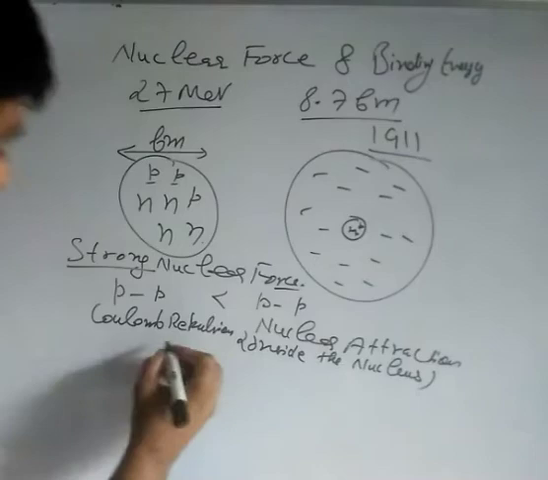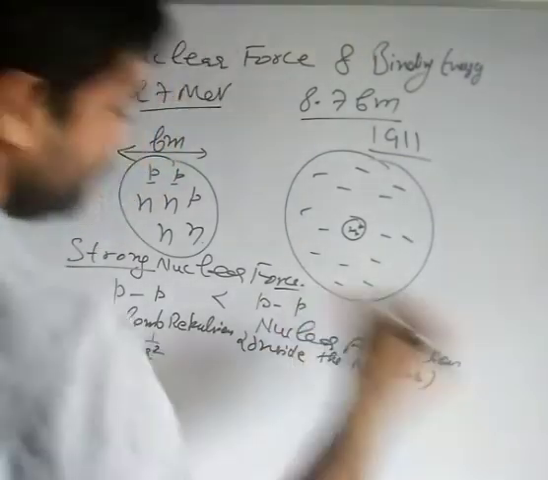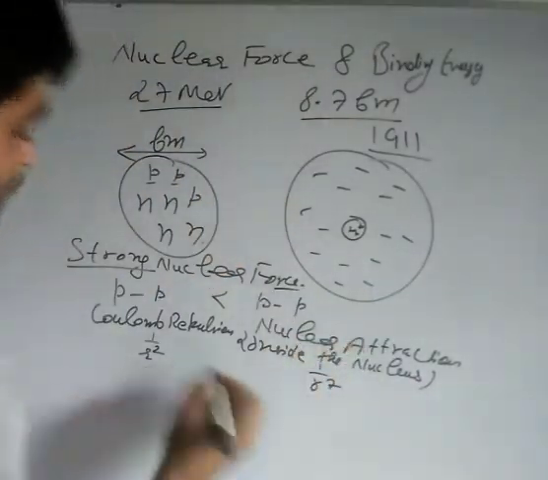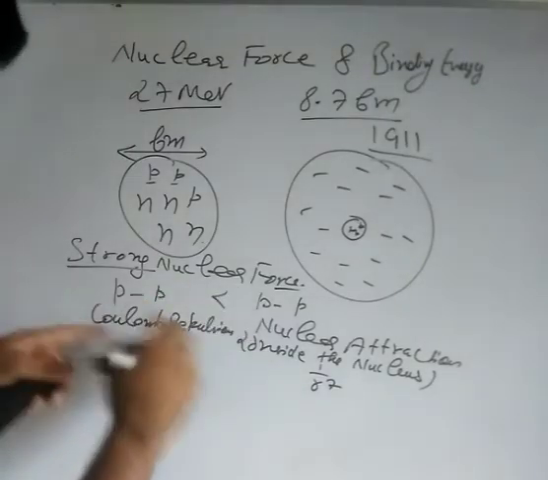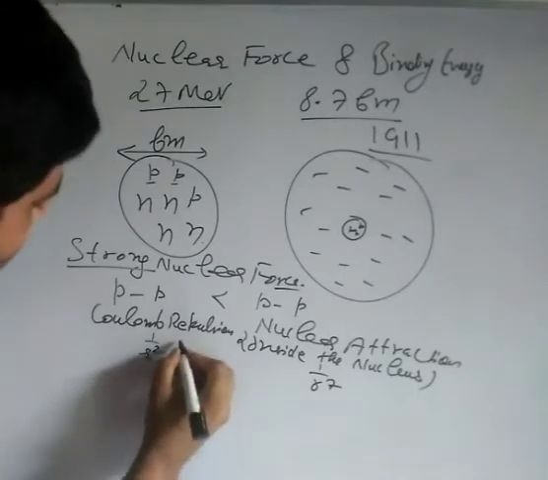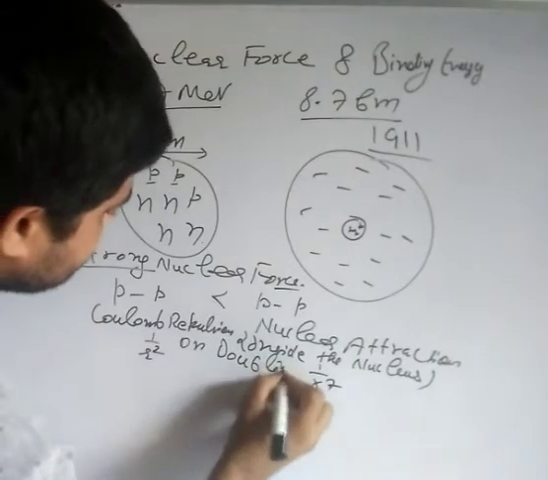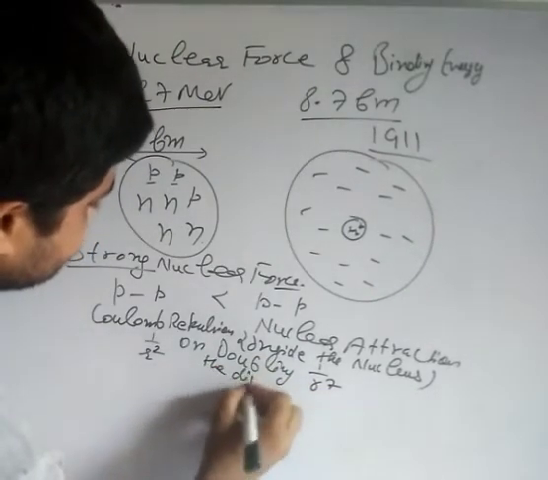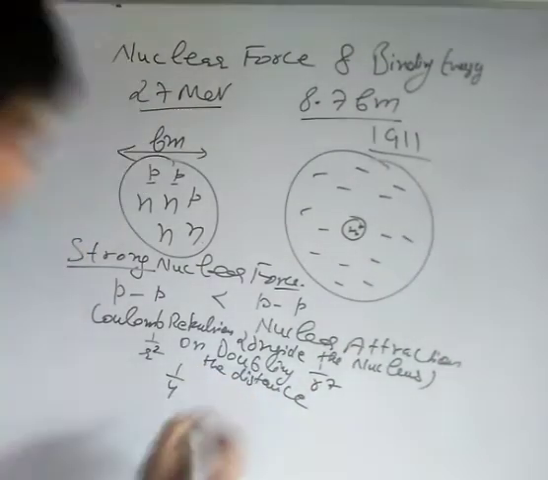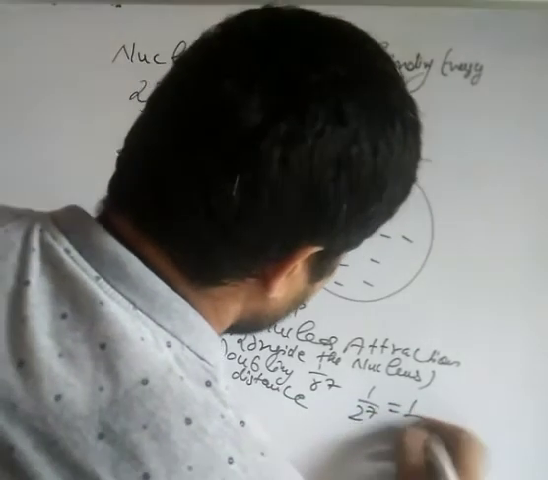It is because the Coulomb repulsion varies as 1 by r squared, and the nuclear force goes as 1 by r to the power 7. So if I double the distance between two protons, the Coulomb repulsion will be reduced to 1 by 4, but the nuclear attraction will fall to 1 by 2 to the power 7, that is equal to 1 upon 128.